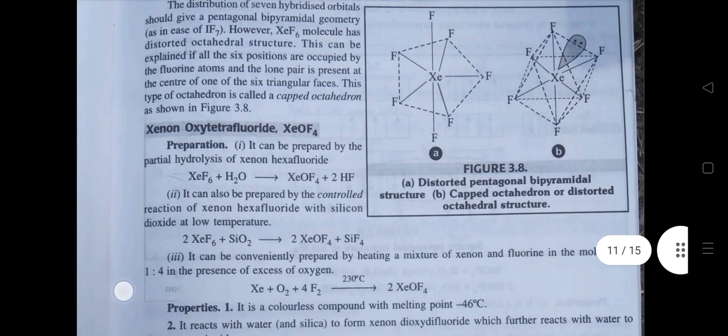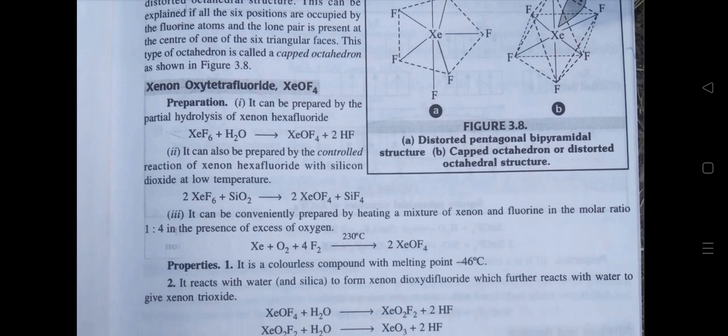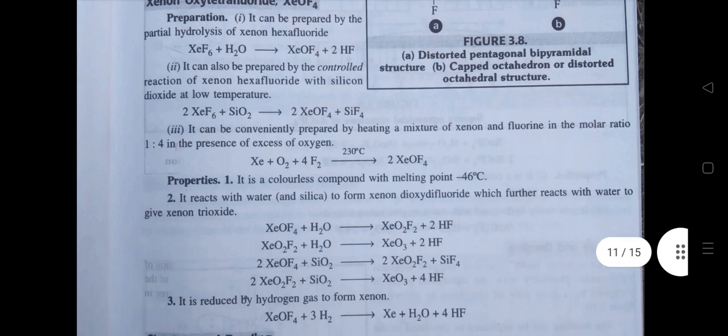Xenon oxytetrafluoride, XeOF4, preparation. It can be prepared by the partial hydrolysis of xenon hexafluoride. Second, it can also be prepared by the controlled reaction of xenon hexafluoride with silicon dioxide at low temperature. Third, it can be conventionally prepared by heating a mixture of xenon and fluorine in the molar ratio 1:4 in the presence of excess oxygen.